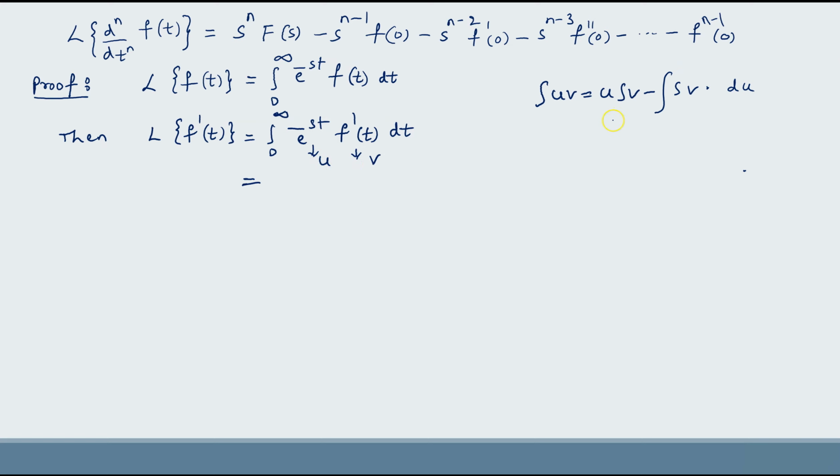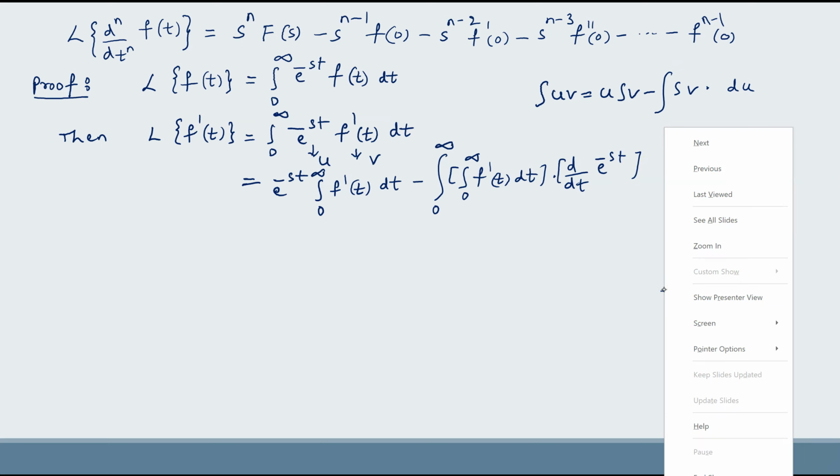Then according to this formula, e power minus st into integral 0 to infinity f dash of t dt minus integral 0 to infinity, again integral of f dash of t dt into d by dt of e power minus st dt according to UV rule.